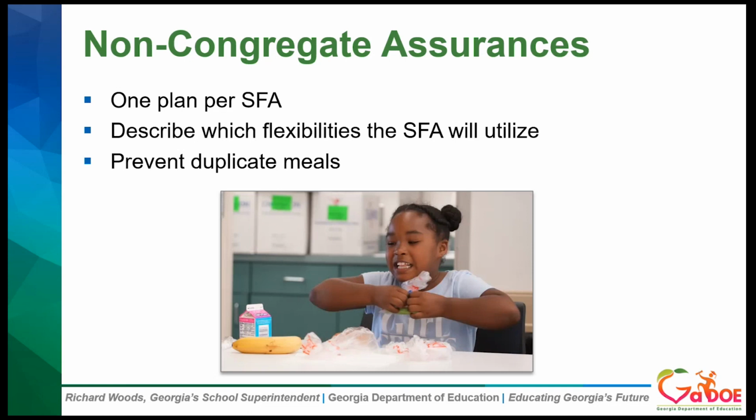And as you're answering those questions on which flexibilities you intend to use, make sure you're describing how they will be utilized while maintaining the integrity of the program. Again, that Sarah's already discussed, making sure that you aren't serving duplicate meals, that the meals are going to eligible children, that you're maintaining food safety and food quality.